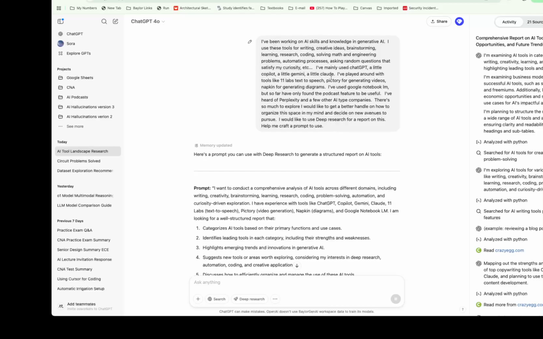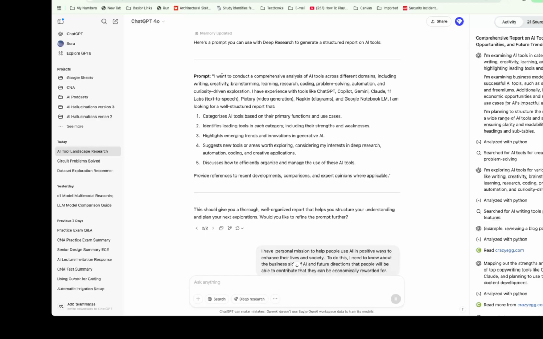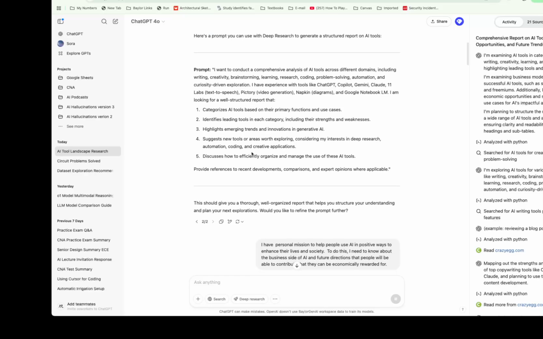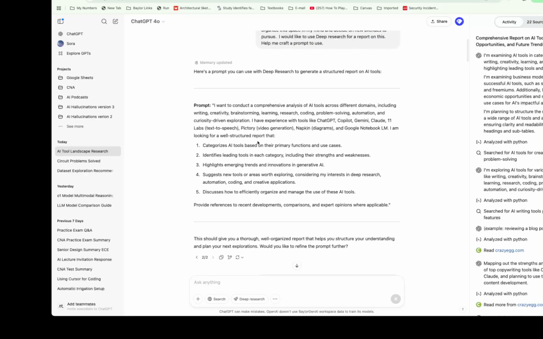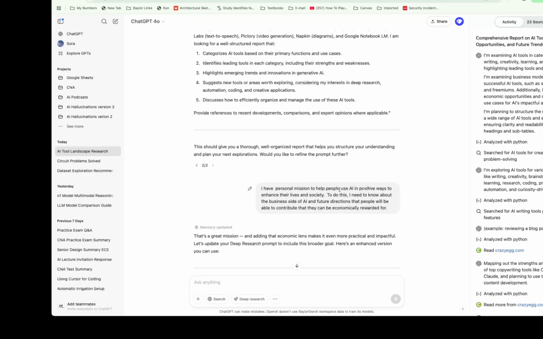So I gave it quite a bit of context on my background, and so then it responds back with a prompt that seems pretty decent, so I'm okay with that. But I did want to give it a little more context. As I read through this, I thought, here's what I really want to do. I have a personal mission to help people use AI in positive ways to enhance their lives and to enhance society. To do this, I need to know more about the business side of AI and future directions that people will be able to use to basically get jobs in, is how I'm saying this.